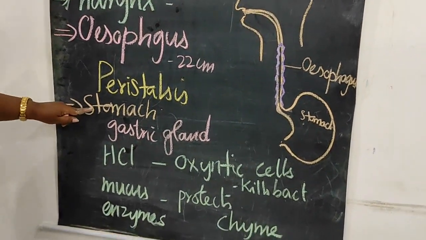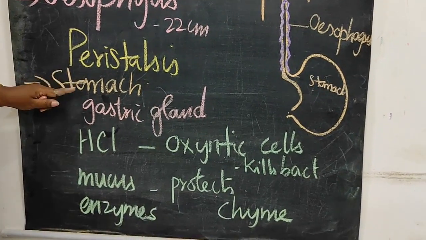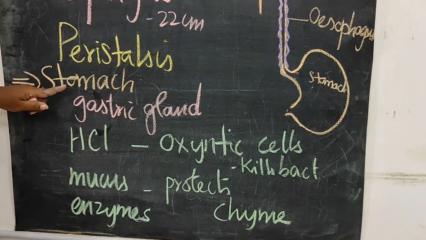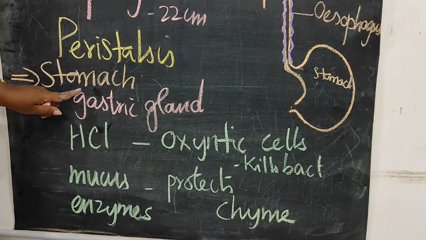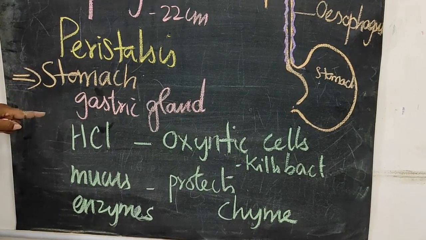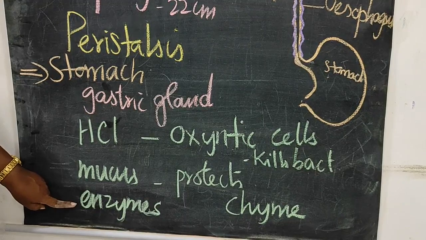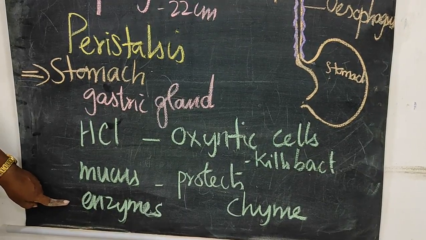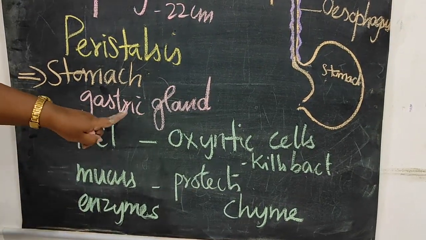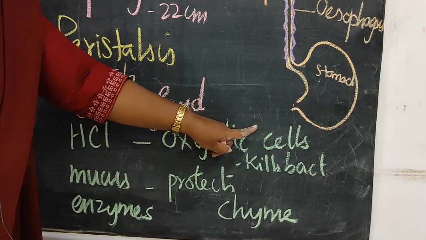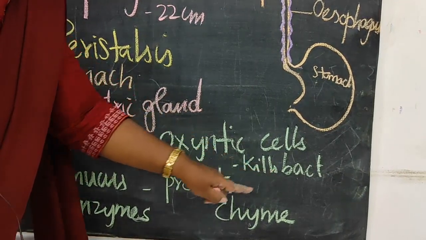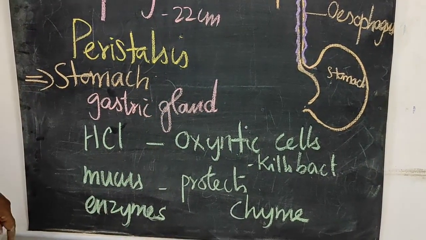So again, coming to the stomach, it is a J-shaped muscular organ and it contains the gastric glands which secrete the gastric juices. There are hydrochloric acid, mucus and enzymes like pepsin and renin. Hydrochloric acid is secreted by oxyntic cells, which kills the bacteria swallowed along with food.